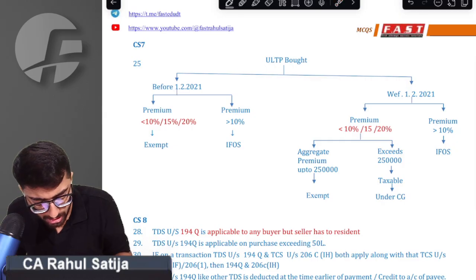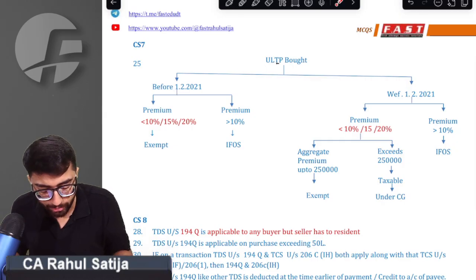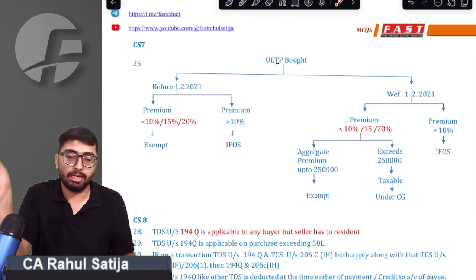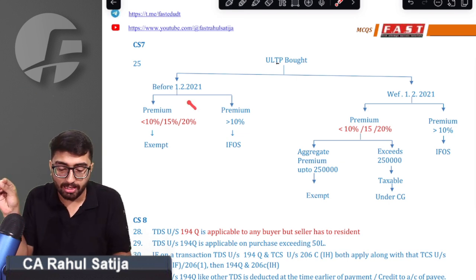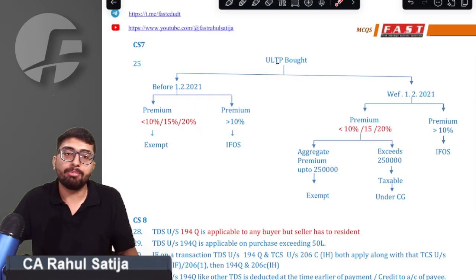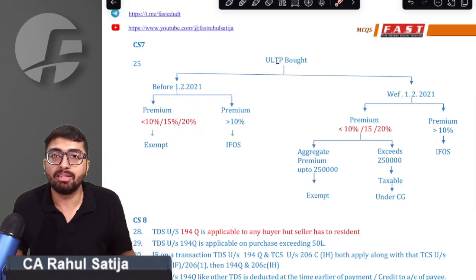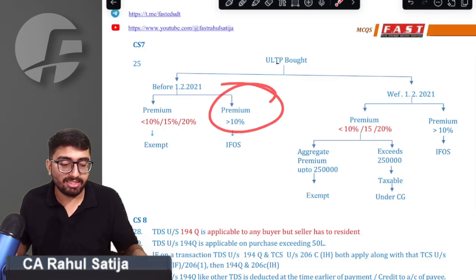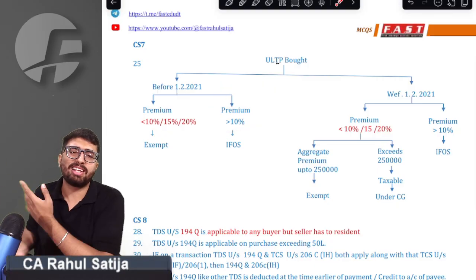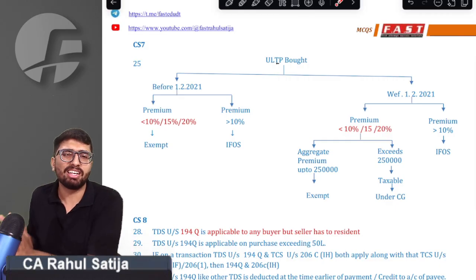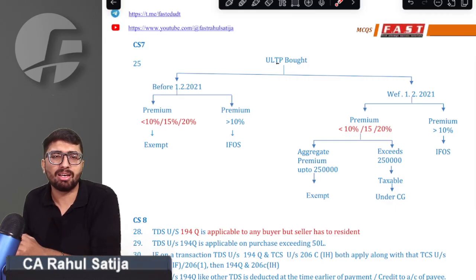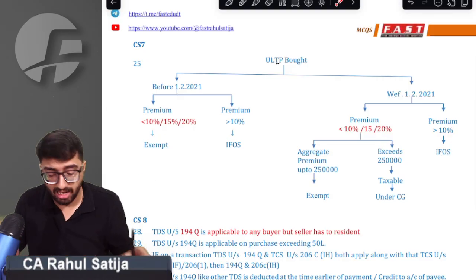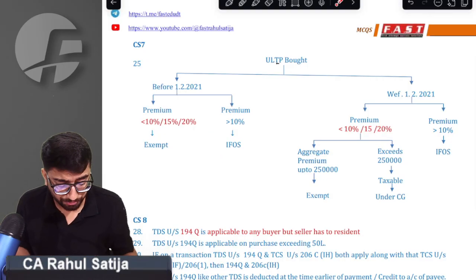Sir, we have ULIP taxation. How are ULIPs taxed? Sir, important point. If any ULIP was issued prior to 1st Feb 2021, remember, if the premium of such ULIP is within the 10%, 15%, 20% criteria as prescribed under 10(10D), then it is always exempt. But if the premium exceeds 10%, then the ULIP was previously taxed under IFOS. If the ULIP was bought prior to 1st Feb and the premium exceeded 10%, then taxability was arising in the head of IFOS.